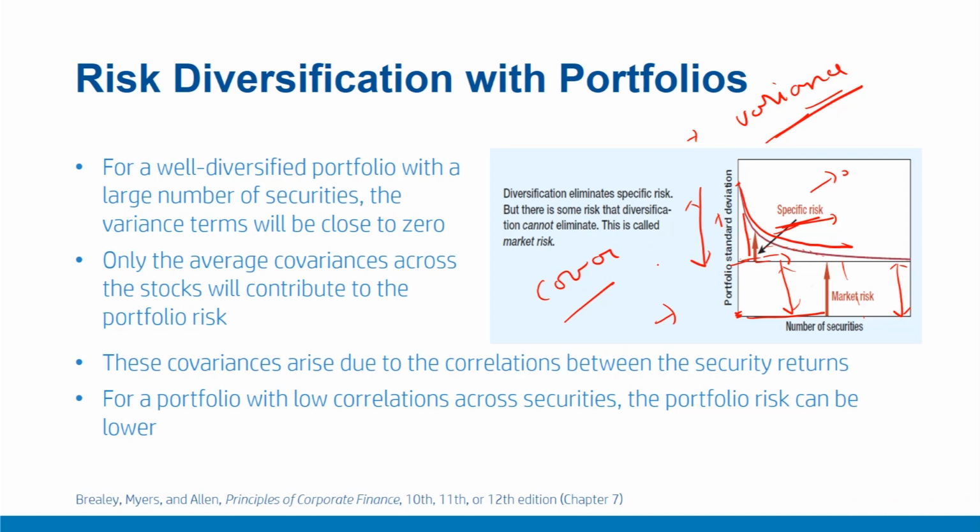And often it is called market risk or bedrock of risk, because in the portfolio with all the securities available in the market, the remaining risk is driven by these covariances. This is also called systematic risk or non-diversifiable risk, because it cannot be diversified by adding more securities. In contrast, the specific risk is called diversifiable risk or non-systematic risk, because it can be diversified simply by adding more securities to the portfolio.